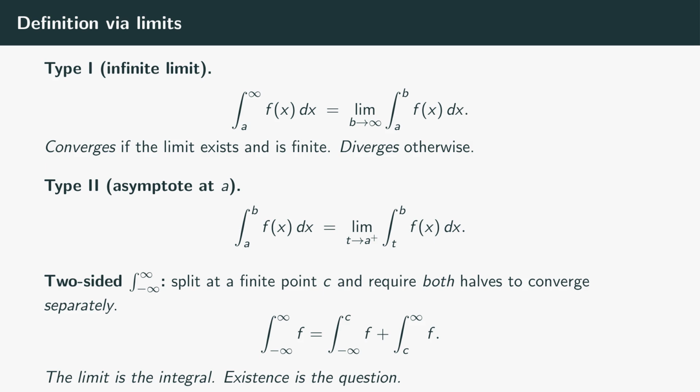For type 2 with an asymptote at the lower endpoint a, you do the same thing on the other side, integrate from t to b where t is just past a, then let t approach a from the right. Same definition, same converge or diverge dichotomy.